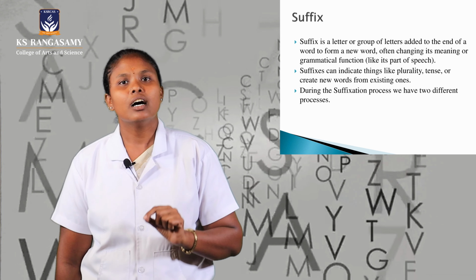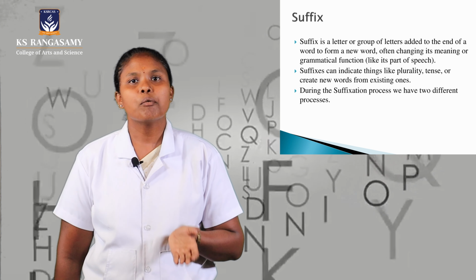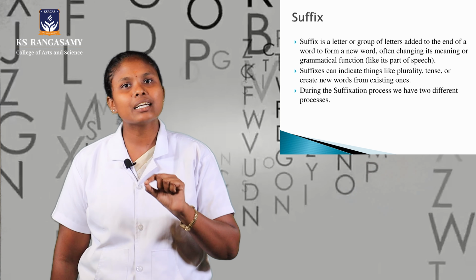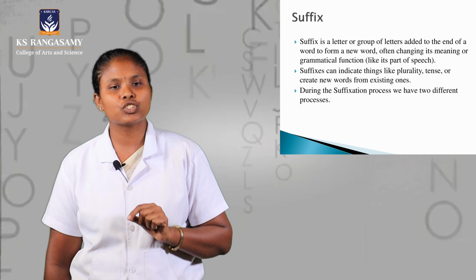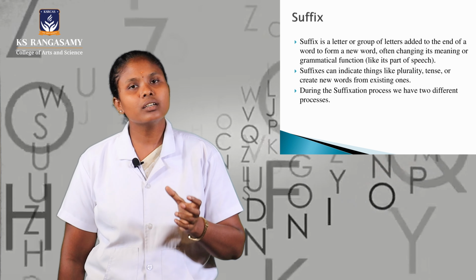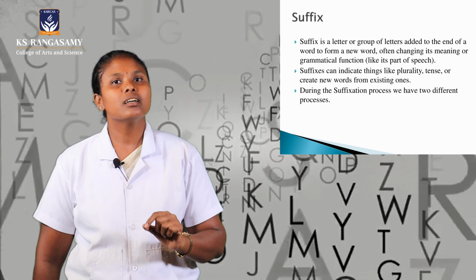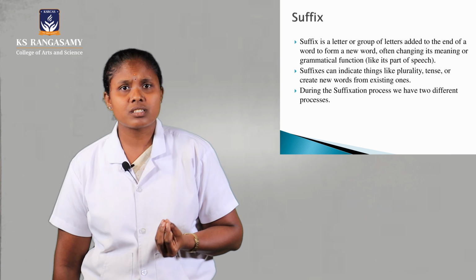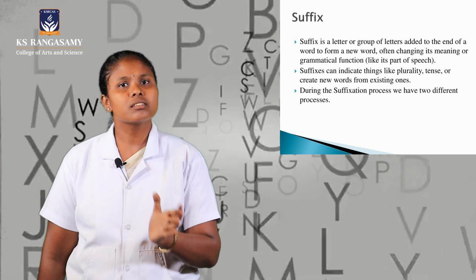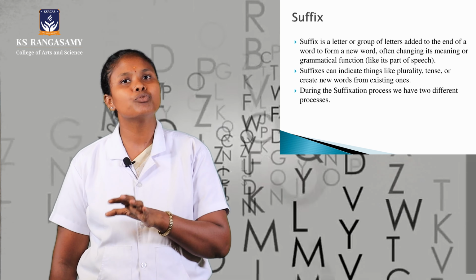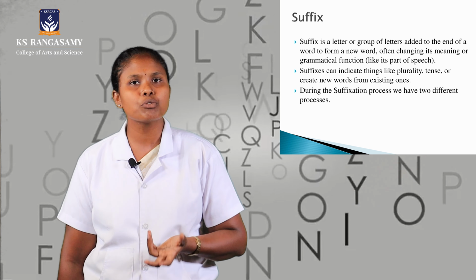And derivation. Derivation is a process of adding a suffix that changes the grammatical category and meaning of the word. For an example of inflection, sleep is a verb, and when we add s, it becomes sleeps. And flower, tree, these are nouns, and when we add s, they change only from singular to plural, but the grammatical category and the meaning of the word are not changed.